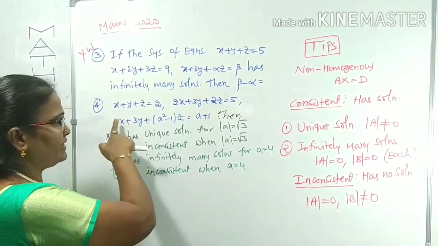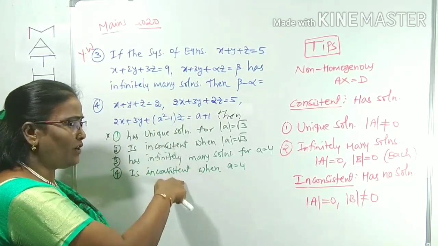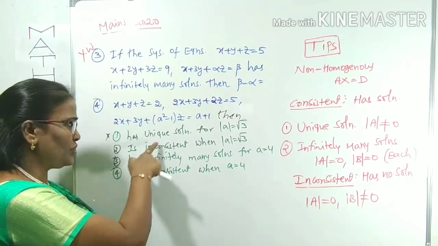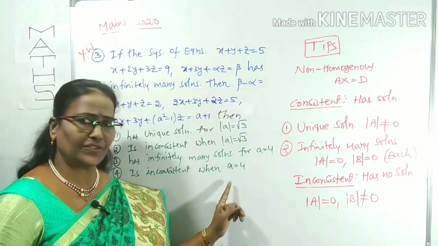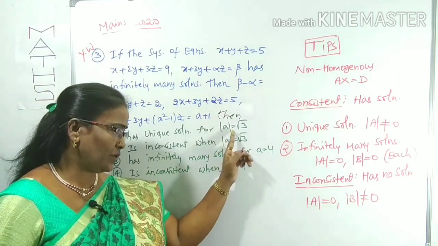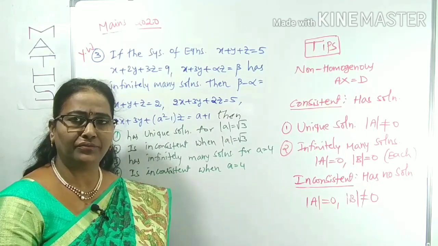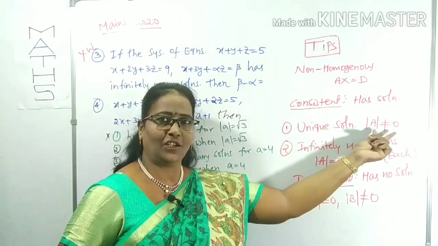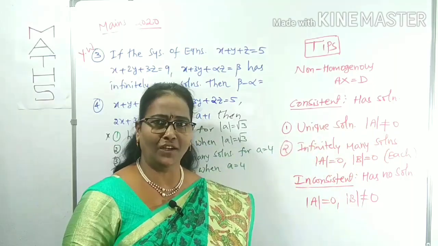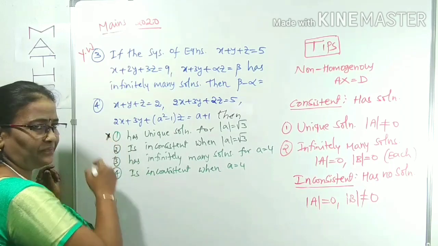In this question, 4 equations are given, then the given options are like this. In these options, there will be a unique solution for mod A not equal to 0. From among these 4 options, we can observe that mod A equals 0 only there. Means there is no question of not equal to 0 condition, so not at all a unique solution. Means indirectly the first option is not correct.